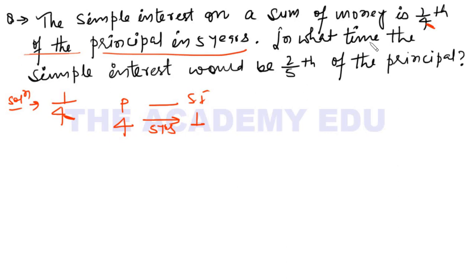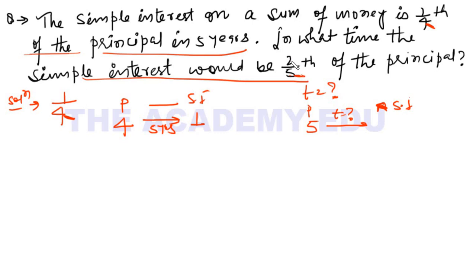Now question is saying in what time, find the time, in what time simple interest would be 2/5 of the principal. Means if my principal is 5 rupees, in how much time does this principal give simple interest of 2/5? This is principal, this is interest, 2 rupees is the interest.